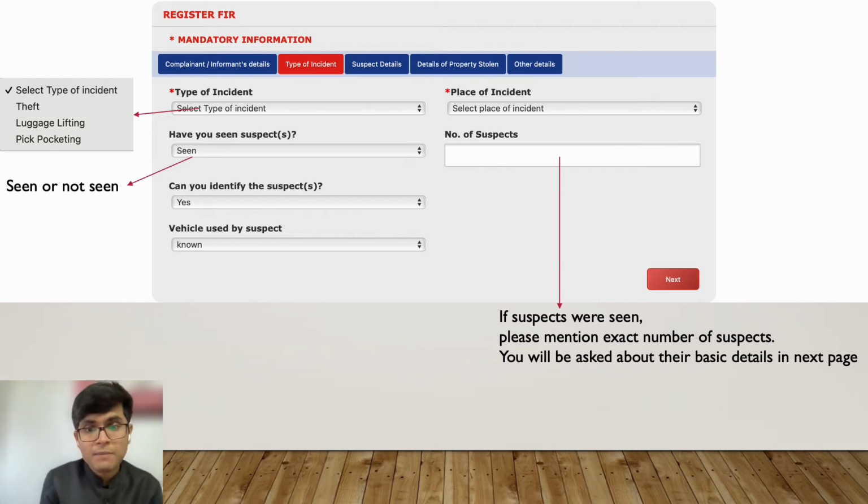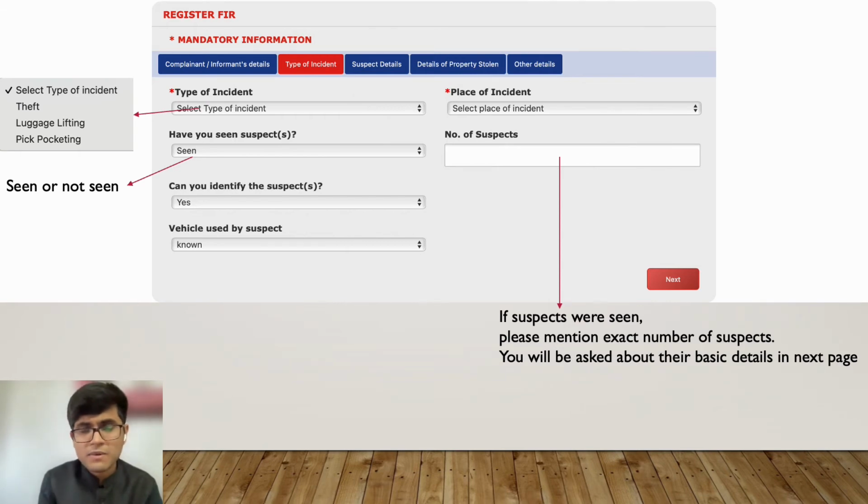That happens most of the time. If you see Indian crime shows, the police will catch some people and ask you to identify whether this was the person who has taken your property. But sometimes everything happens so fast and you are not sure about who has taken your property, right? So you have the option of whether you have seen the suspects or not. If you are not sure about their identity, you can definitely use that.